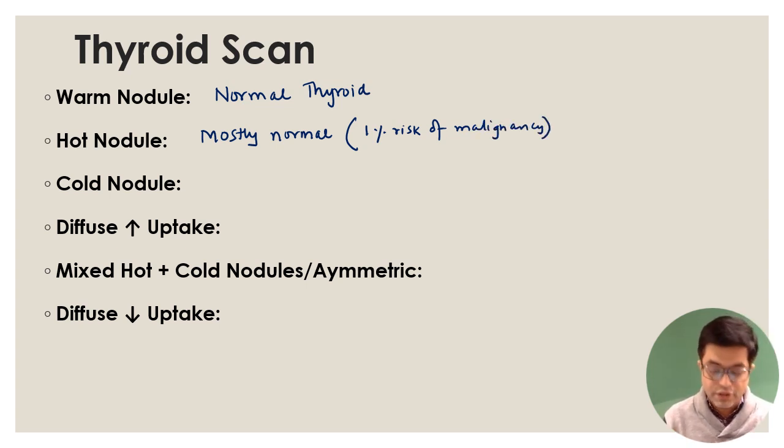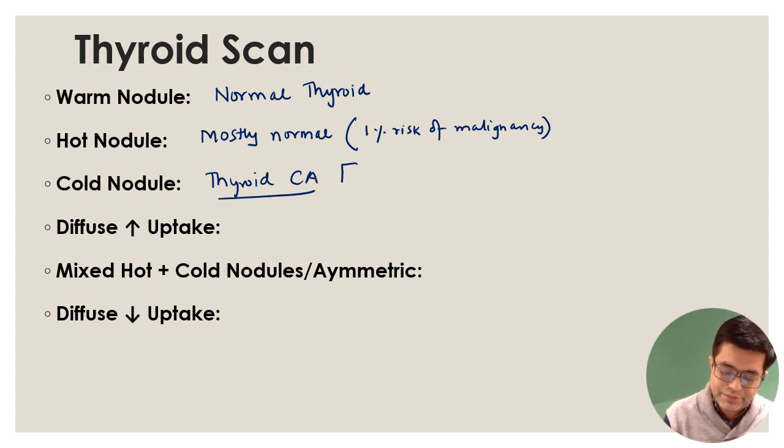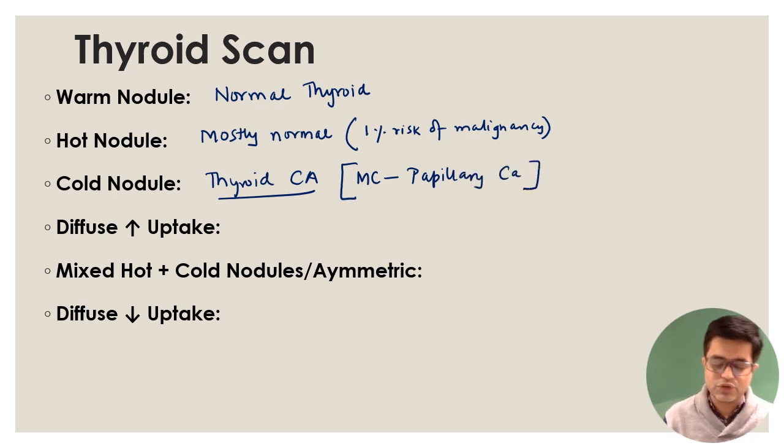A cold nodule will be increasing the risk of malignancy. So that increases the risk of thyroid cancers. Which thyroid cancer commonly produces a cold nodule? Most commonly it is produced by papillary carcinoma of thyroid. Then diffuse increased uptake will be seen in patients with Graves' disease.